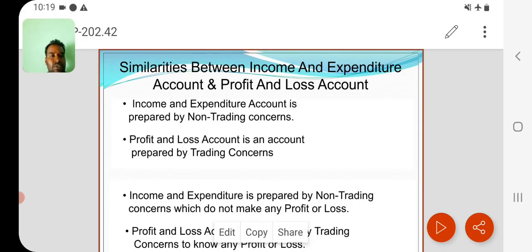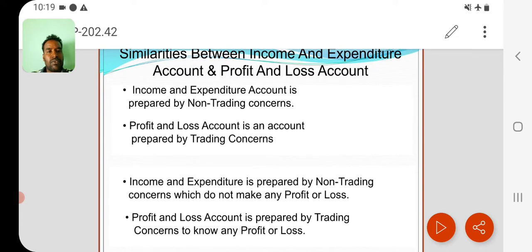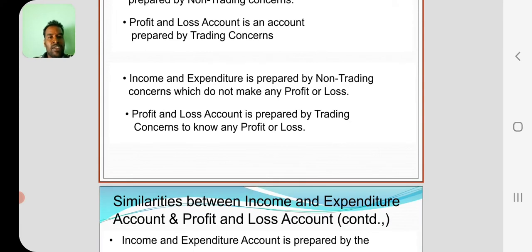So see here some similarities. Income and expenditure account is prepared by non-trading concerns. Under income and expenditure, we enter only the items of the particular accounting period. Whereas the profit and loss account is prepared by trading organizations, trading concerns. Income and expenditure is prepared by non-trading concerns which do not make any profit or loss.